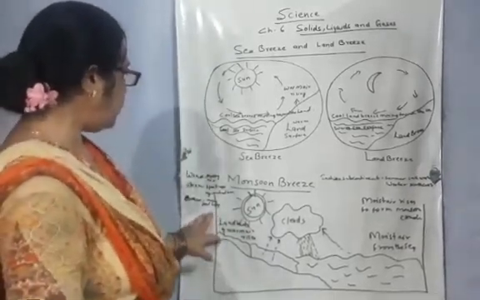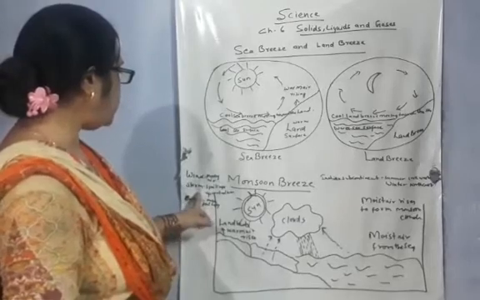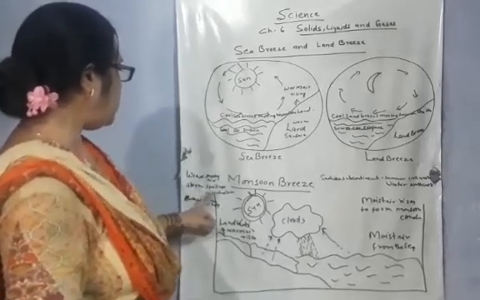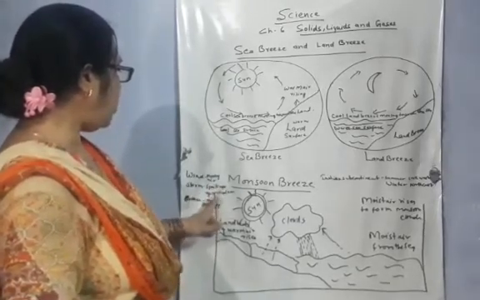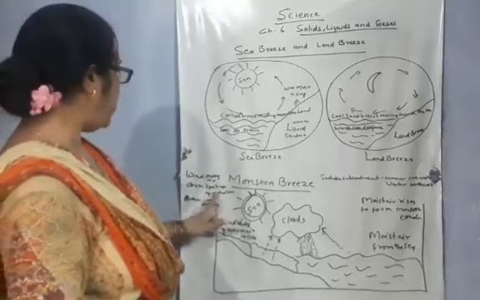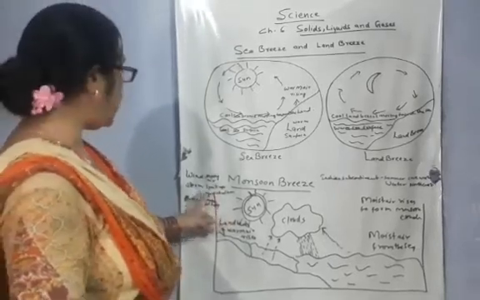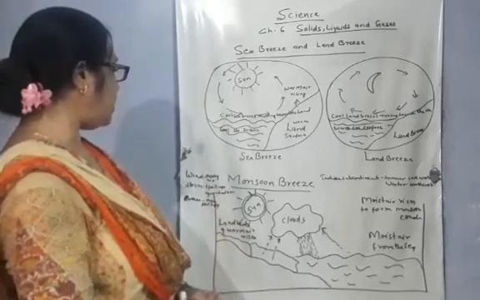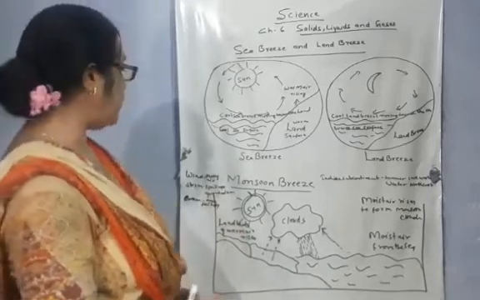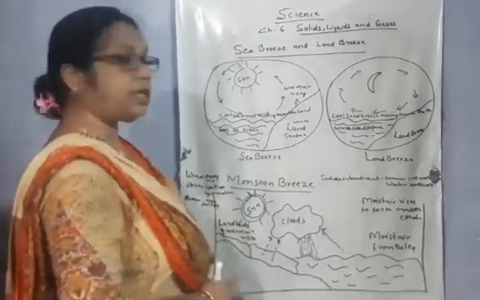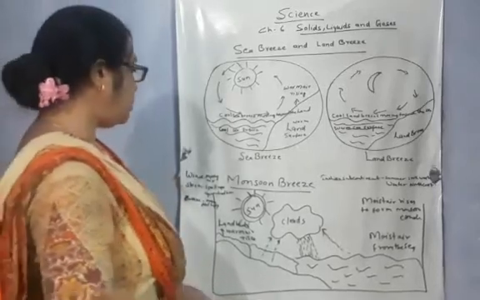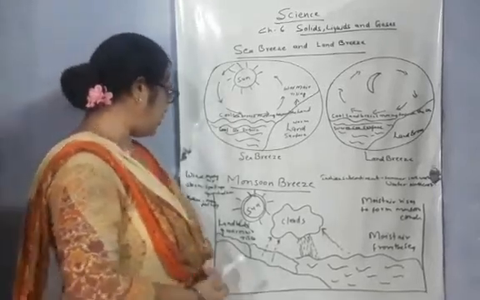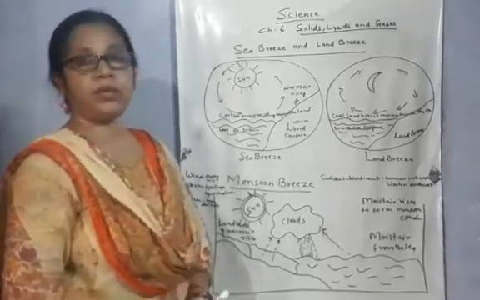Breezes make us feel happy, and storms spoil crops and uproot trees. Storm is called तूफान. तूफान से क्या होता है, क्रॉप्स खराब हो जाती हैं और पेड़ उखड़ जाते हैं, buildings will also be damaged. So these are the differences between wind, storm and breeze.